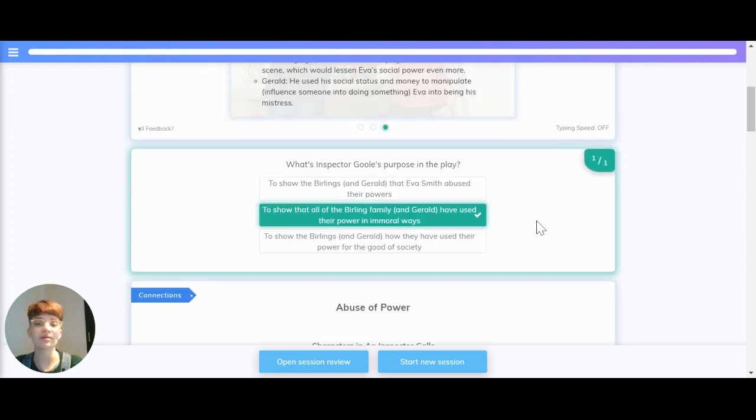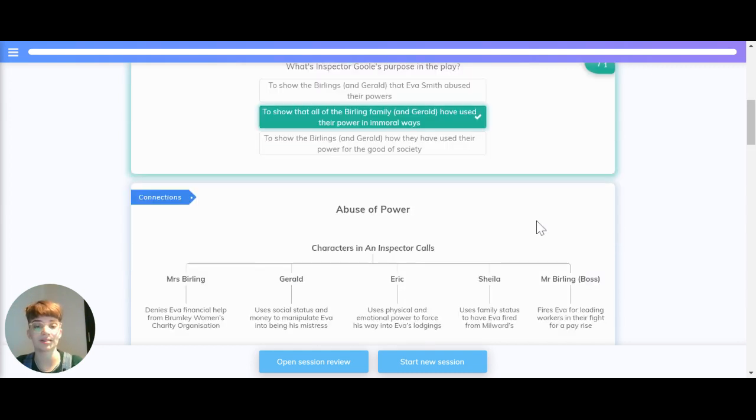So let's quickly recap that. What's Inspector Gould's purpose in the play? Is it to show the Burlings and Gerald that Eva Smith abused their powers? To show that all of the Burling family and Gerald have used their power in immoral ways? Or is it to show the Burlings and Gerald how they've used their power for the good of society? The correct answer is to show that all of the Burling family and Gerald have used their power in immoral ways.